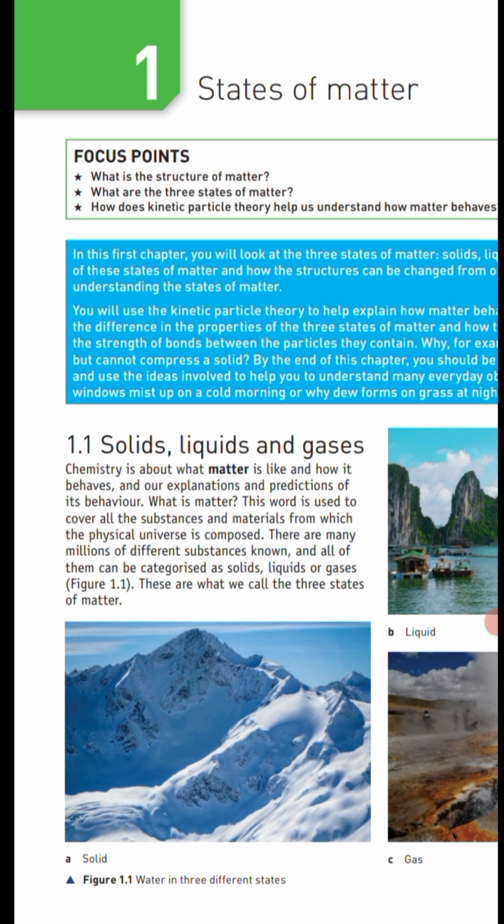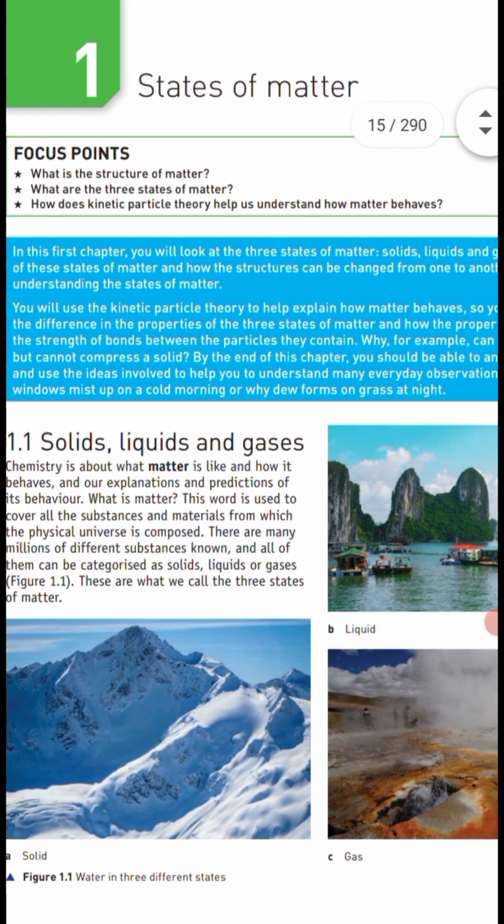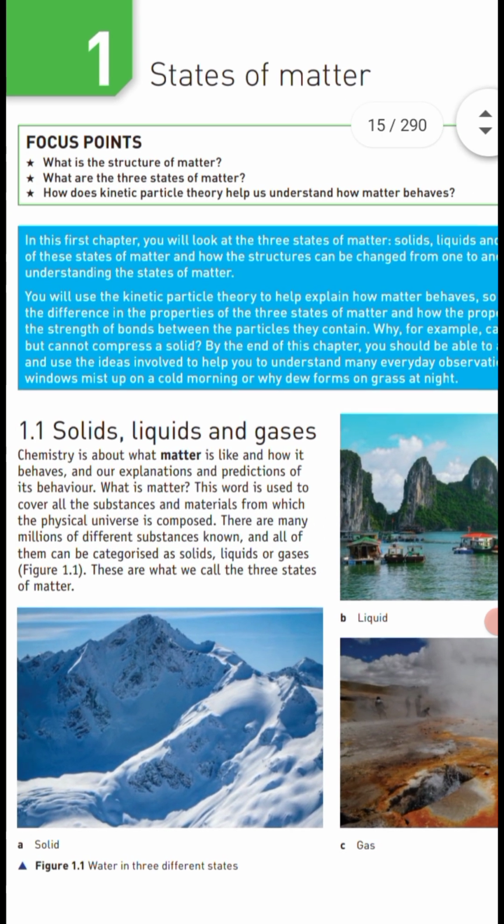To start, let's define matter. Matter is everything around us that has mass and takes up space. It includes all the substances and materials that make up the physical universe. From the air we breathe to the water we drink and the ground we walk on, everything is made of matter. There are millions of different substances, but they all can be categorized into three main states: solids, liquids, and gases. These are known as the three states of matter.